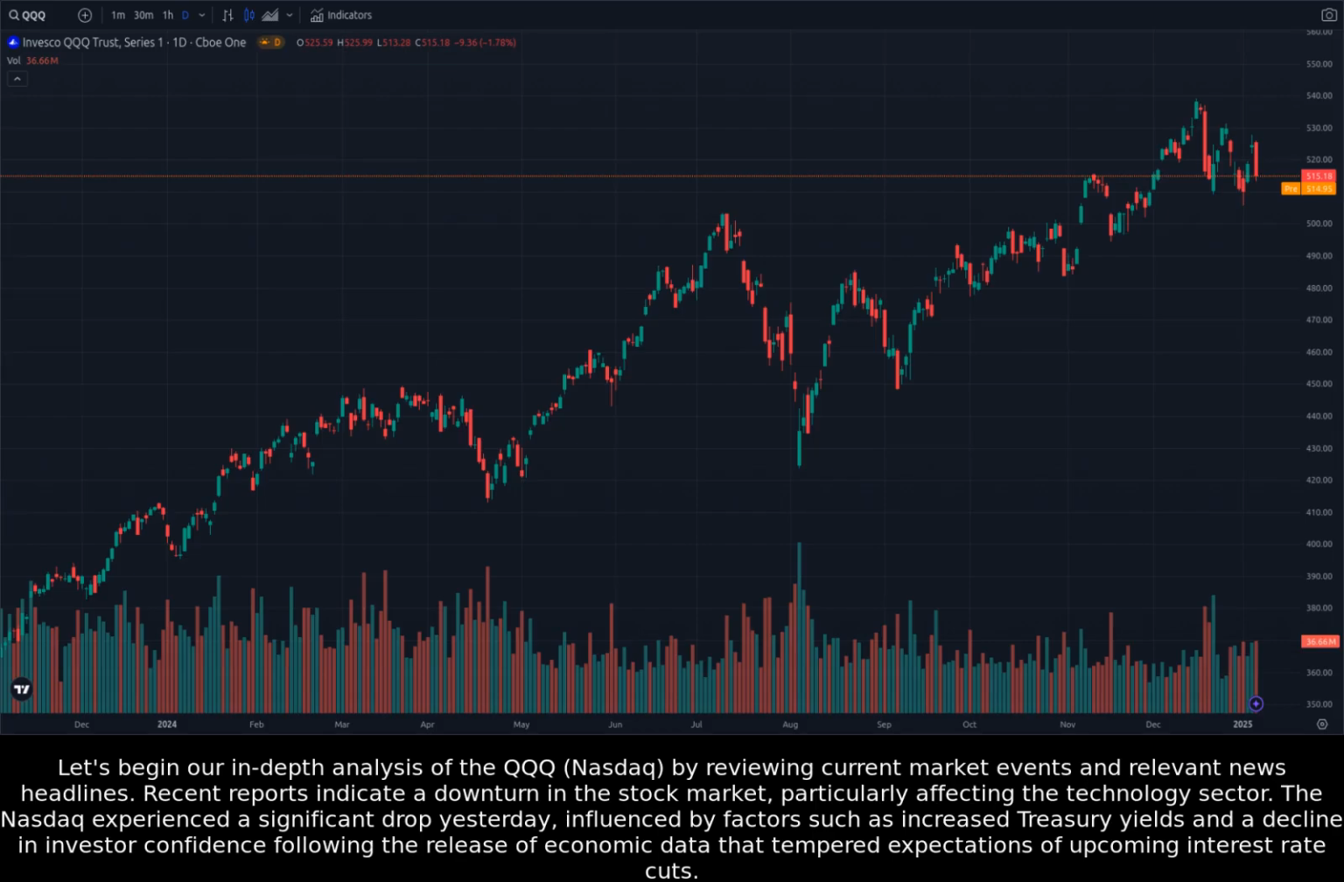Let's begin our in-depth analysis of the QQQ, Nasdaq, by reviewing current market events and relevant news headlines. Recent reports indicate a downturn in the stock market, particularly affecting the technology sector. The Nasdaq experienced a significant drop yesterday, influenced by factors such as increased treasury yields and a decline in investor confidence following the release of economic data that tempered expectations of upcoming interest rate cuts.